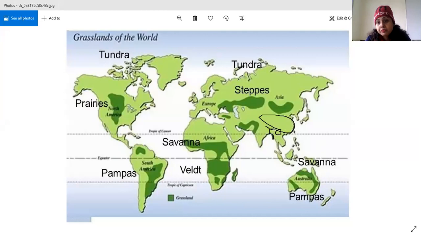Understood, everyone? When you mark the Yangtze Plain, you will mark it here. Make a dot like this on the world map. First you mention that this area is China. Color this area China with any light color. Then inside China, make a dot. You write this is China. And here, mark it like this, Yangtze Plain. So this is how you need to do the homework and you can get full marks.